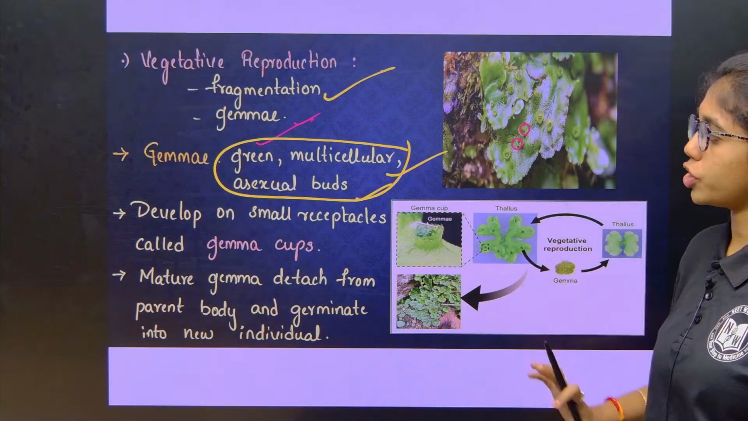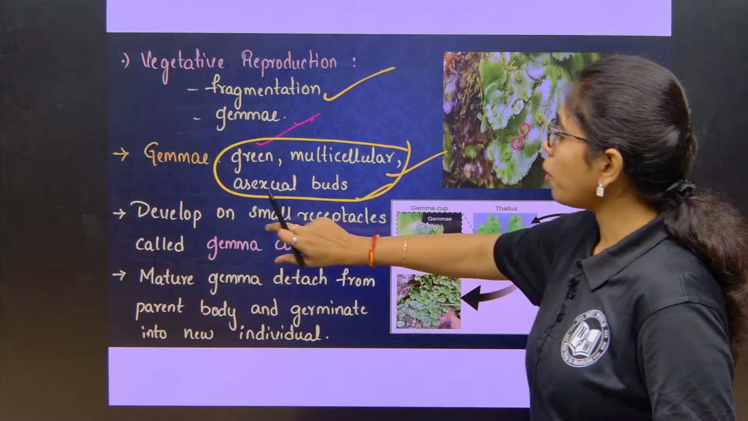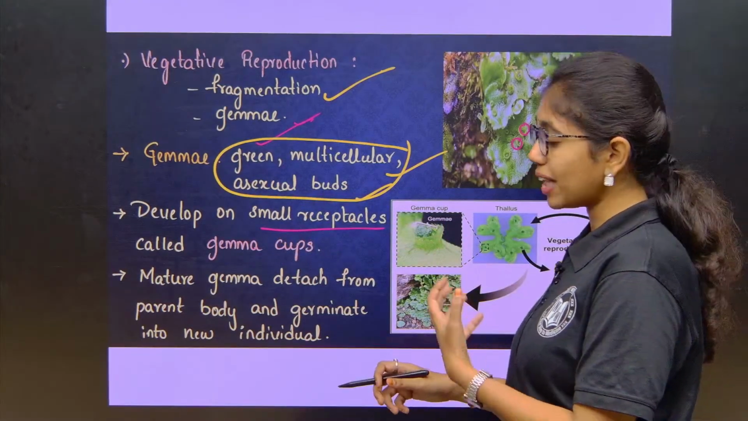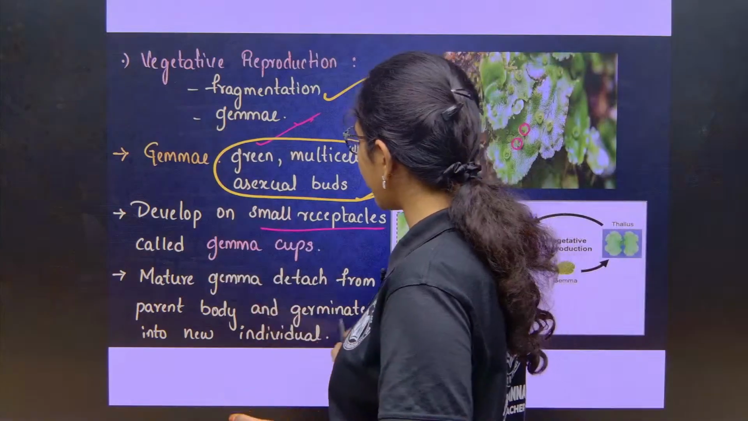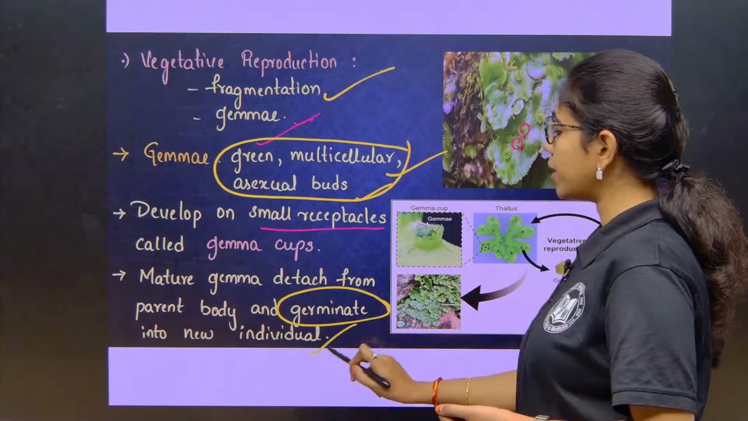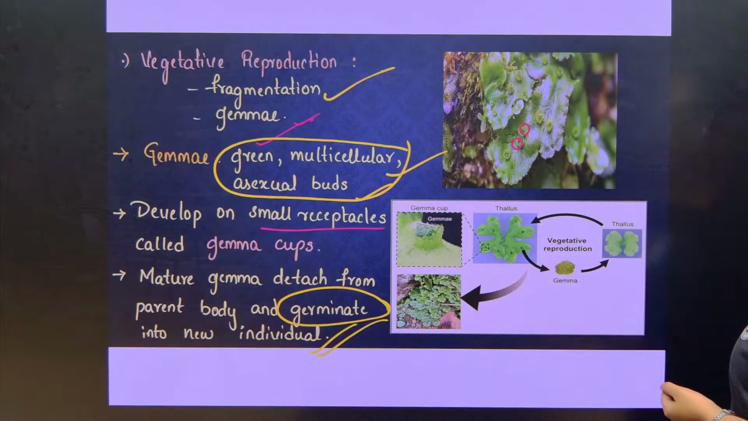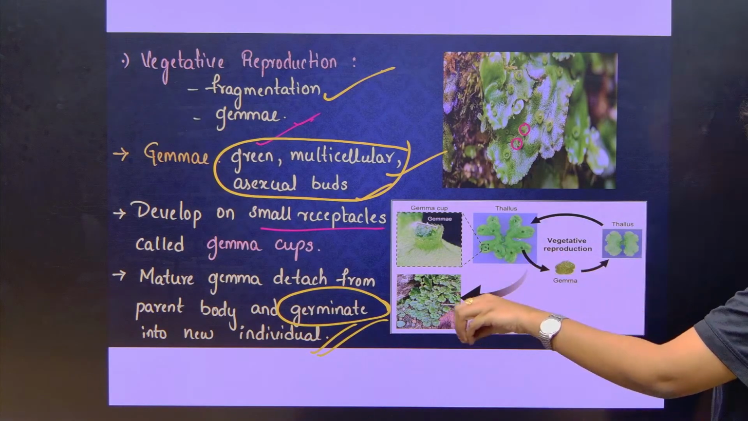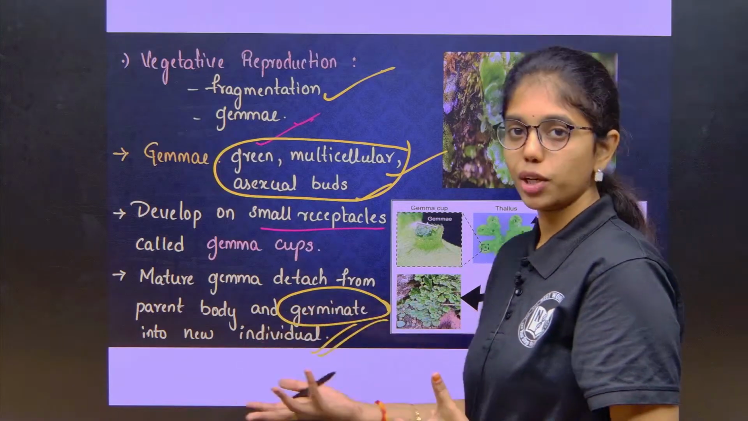They aid in vegetative reproduction. They develop on the small receptacles called gemma cups. The mature gemmae will detach from the parent body and they will germinate into a new Marchantia individual. Clear, right? They will detach and they will fall onto suitable substrata and develop into a new individual.